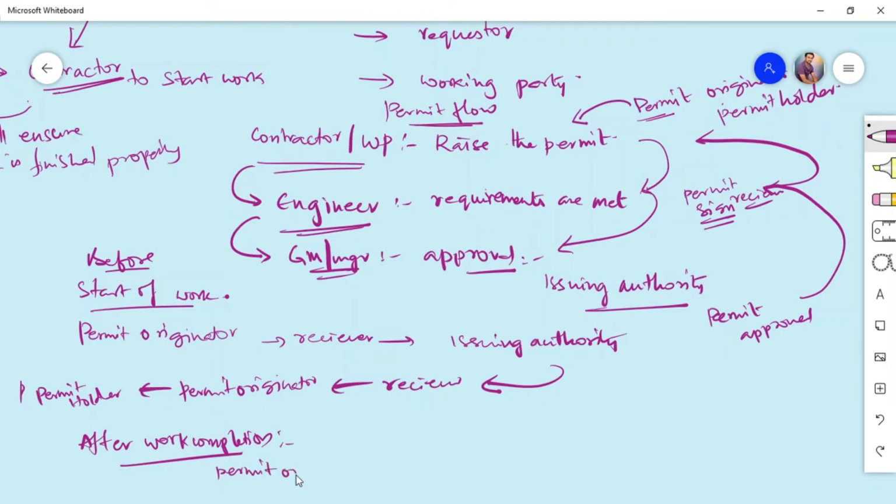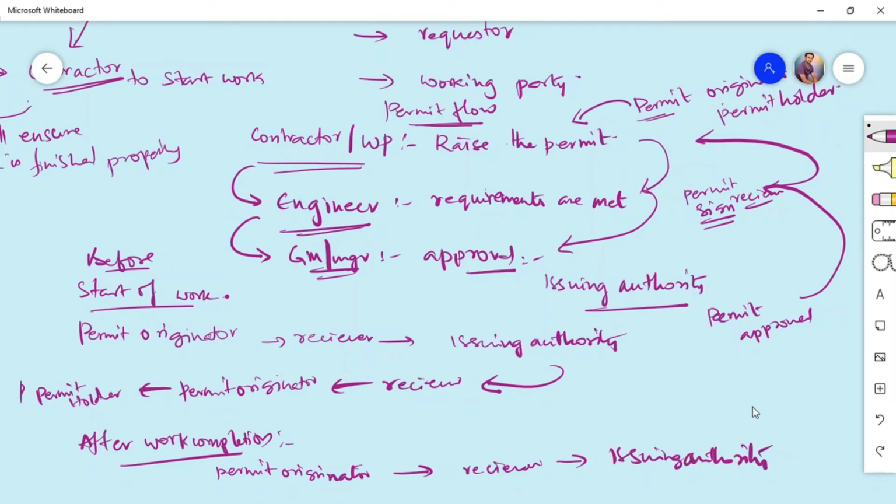Then the issuer will check all the premises, and whether it is safe and back to the normal condition as before the work started. Once the housekeeping is done, equipment and tools are taken out, and the situation is back to normal, he will give the permit to the issuing authority, stating that they have to close the permit. The issuing authority, who initiated the task, will check if the task is completed by all means, and then they will close the permit.